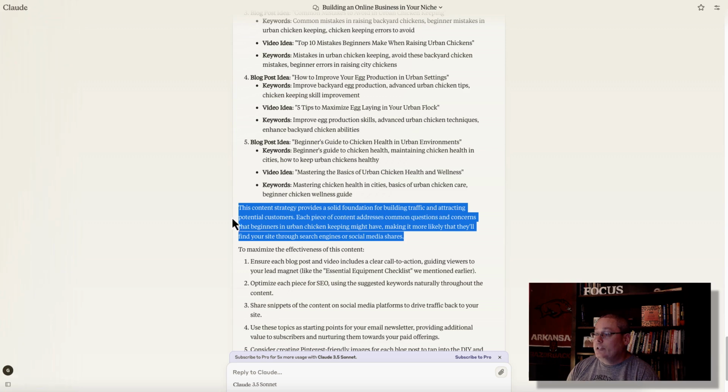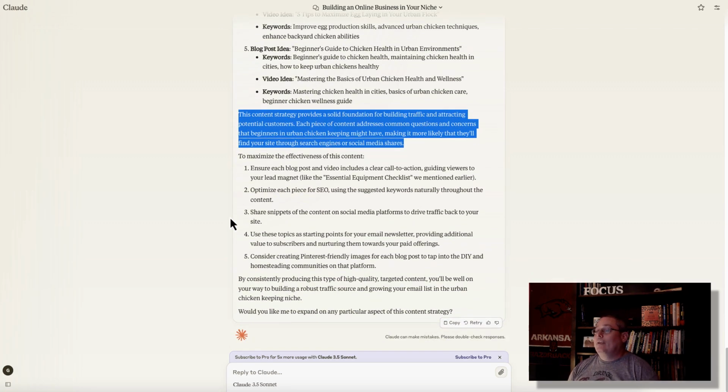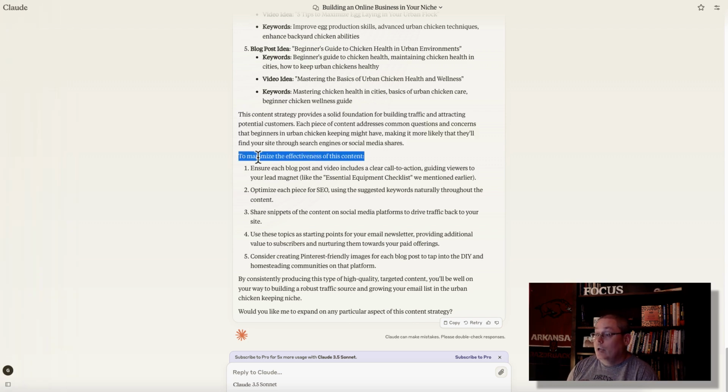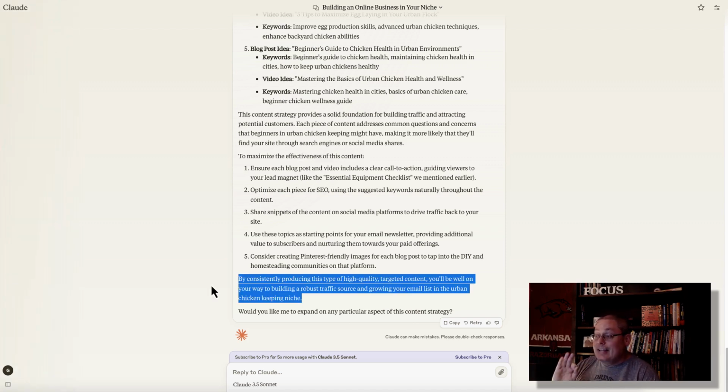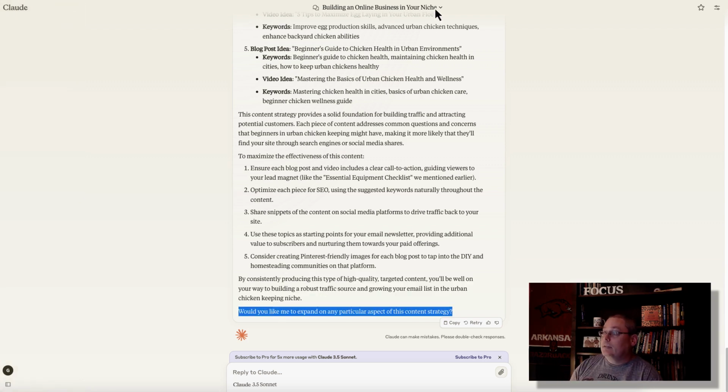This content strategy provides a solid foundation for building traffic and attracting potential customers. Each piece of content addresses common questions and concerns that beginners in urban chicken keeping might have, making it more likely that they will find your site through search engines or social media shares. To maximize the effectiveness of this content, do all these steps. By consistently producing this type of high-quality targeted content, you'll be well on your way to building a robust traffic source, growing your email list in the urban chicken gardening niche. Would you like to expand on any of these particular aspects of the content strategy?